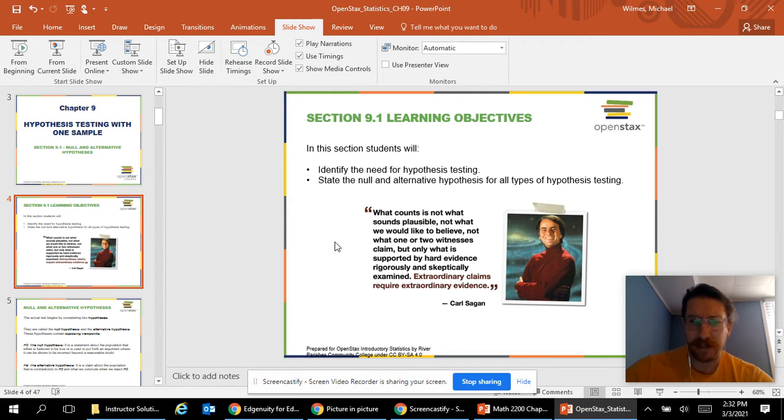I think that sums up this chapter well. In order to prove our claims, we need really good evidence to back it up. And that's what we're going to be looking for. So really good evidence, we're going to look at that in regards to probability. And we'll talk a little more about that as we get to it. But just remember that extraordinary claims require extraordinary evidence.